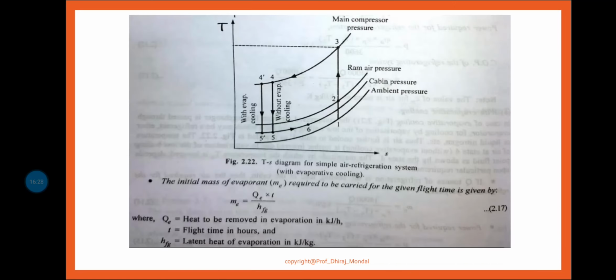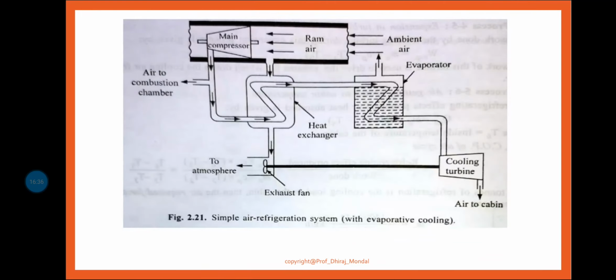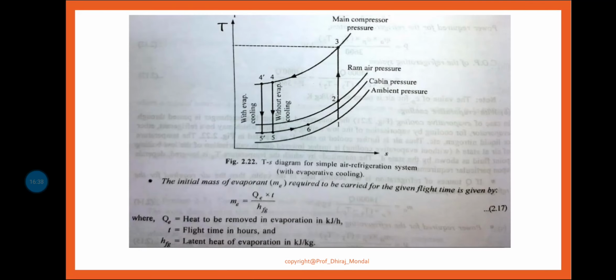If you use one extra evaporator, what will happen? You can see it in the TS diagram. In the TS diagram, 1 to 2 is clear, the same as without evaporative cooling. 1 to 2 is ramming.